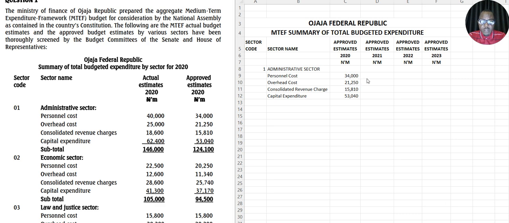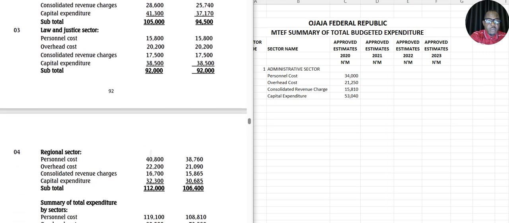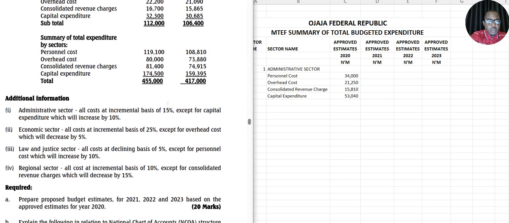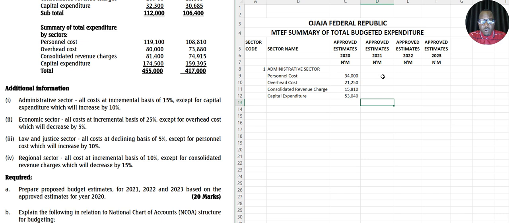So, since we have this, what is the instruction given to us in the additional information? In the additional information, they said under administrative, which is the one we're working on now. Let's look at it. It says all costs at incremental basis of 15%, except for capital expenditure, which will increase by 10%. All costs at incremental basis. That means in year one, you're going to increase it by 15%.